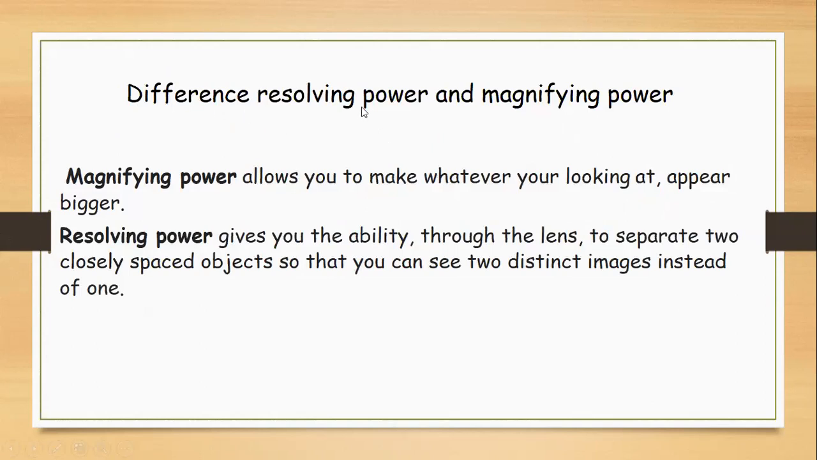Now, what is the difference between the resolving power and magnifying power? Magnifying power allows us to make whatever you are looking at appear bigger. It only magnifies the thing. Resolving power gives you the ability through the lens to separate two closely spaced objects so that you can see two distinct images instead of one. Magnifying power can magnify objects, but they can be blurred, they can overlap each other, or you might not be able to see the two separate objects. But this is done by the resolving power.